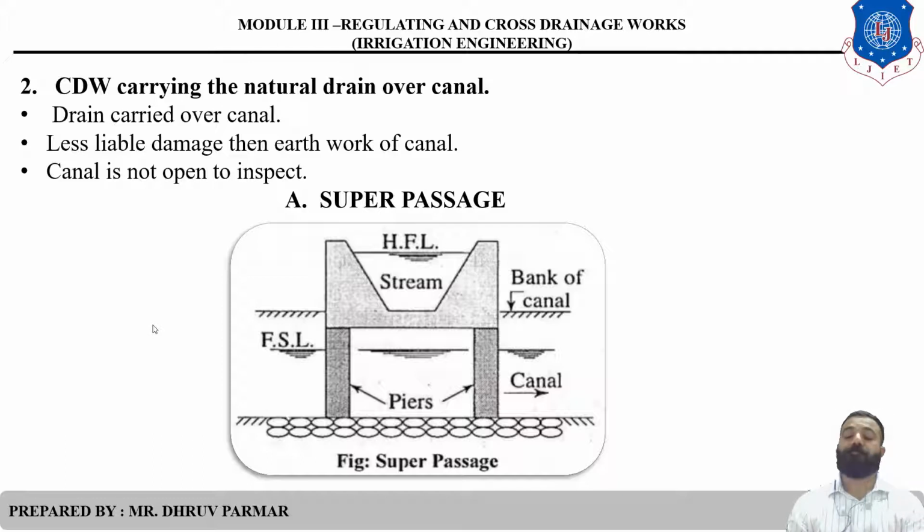Clear. In the previous type, we discussed the HFL. But here, in this type, we discuss the FSL, the full supply level, because the canal is below the natural drain or stream. So the first is called a super passage: the FSL level of the canal is below the stream base, so the water can easily pass, and the canal water runs by gravity, and that particular stream section is supported on piers.